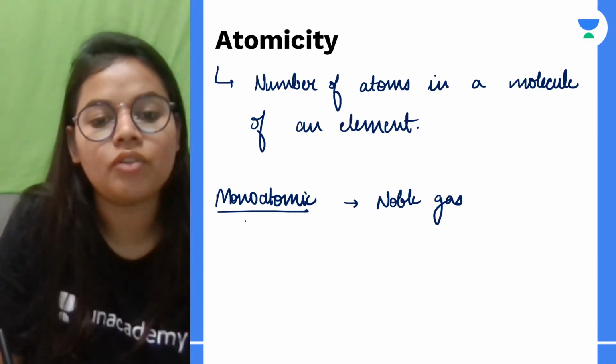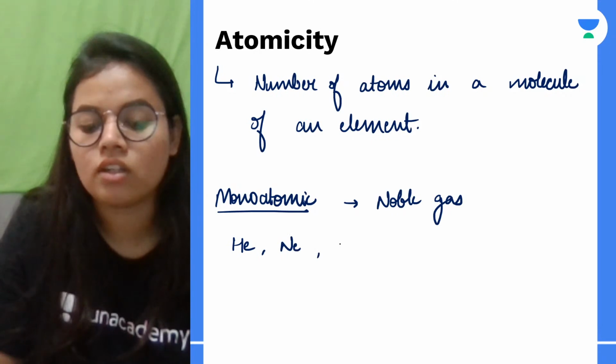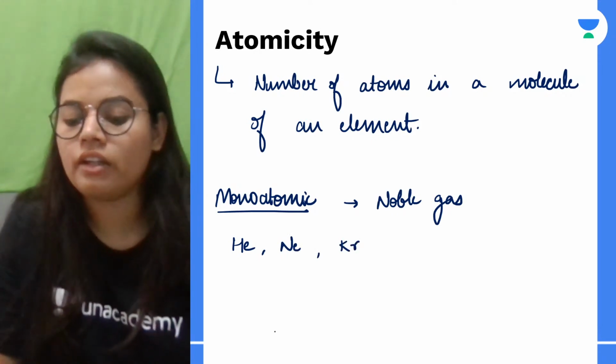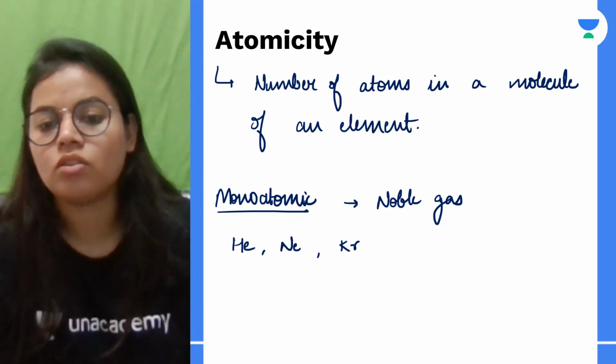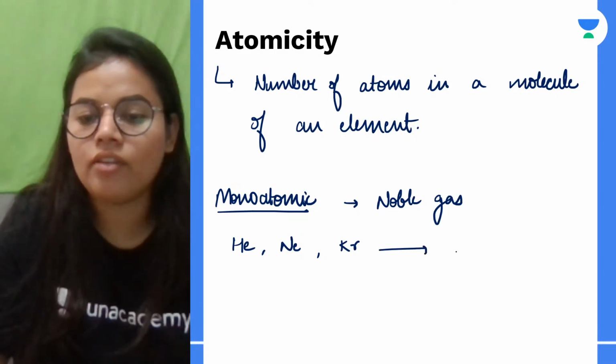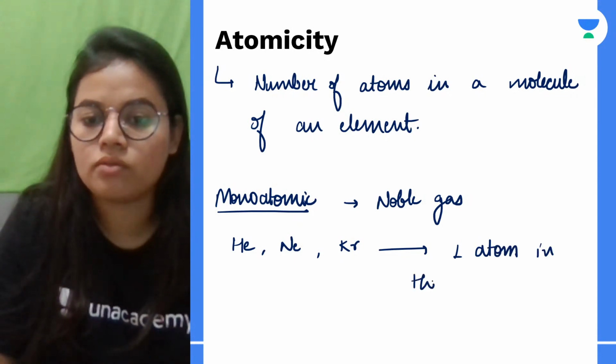For example, the noble gases are helium, neon, krypton, xenon, radon, etc. These are all the monoatomic gases, okay. So basically they have one atom in their molecule.